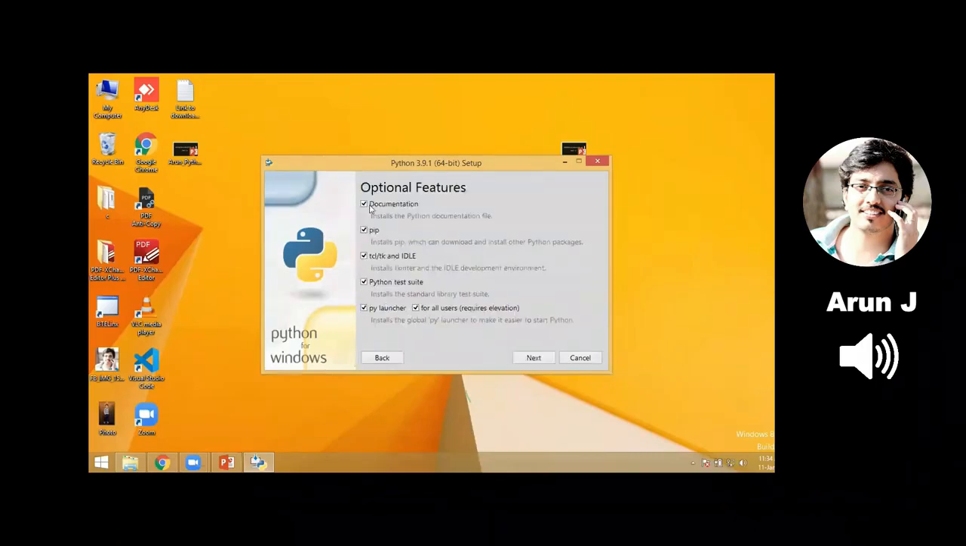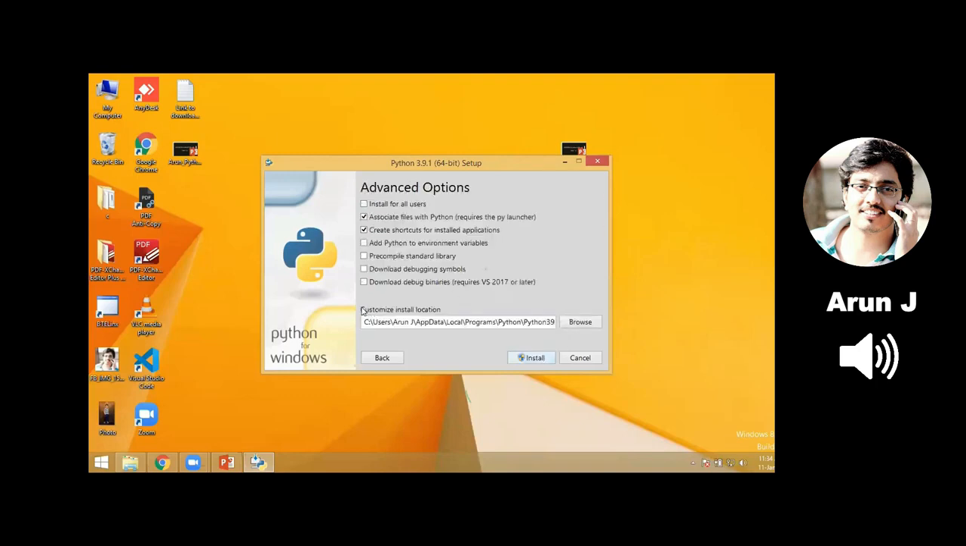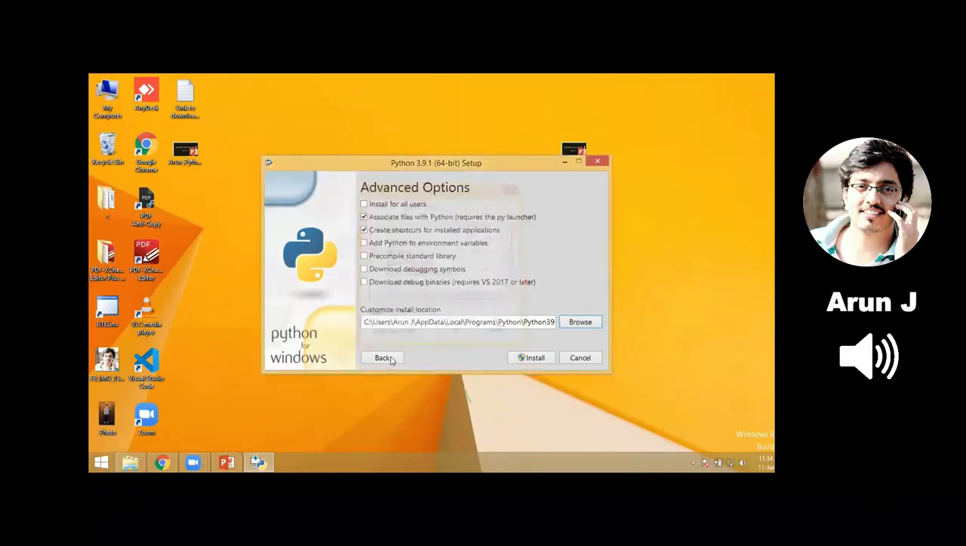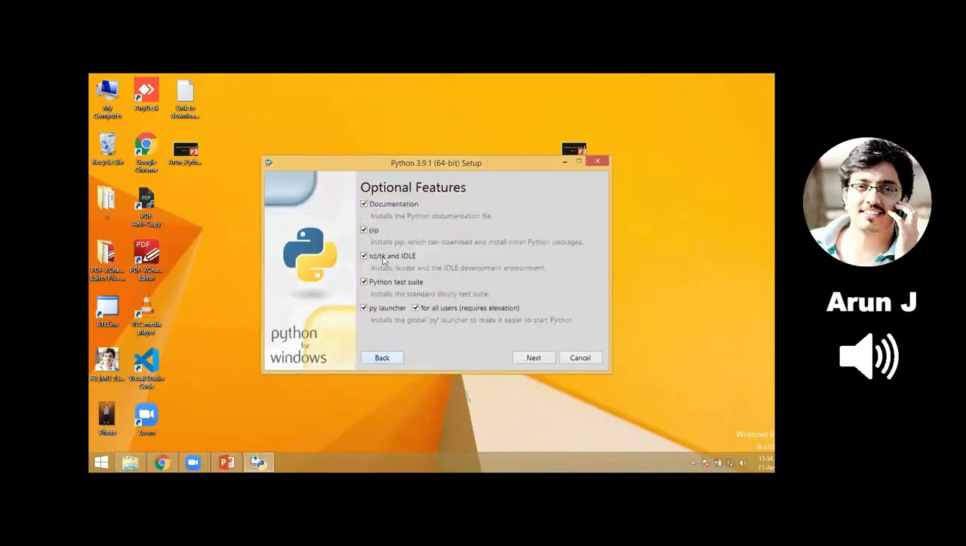Just click on customize installation. Choose the default options as they are. Just click on next. See here we have customize install location. Just click on browse button. Here we can choose a different path. Whichever path you want, you can choose. If you want to go for D drive, select this option and click OK. I'm canceling this because I'm okay with installing my Python software in C drive.